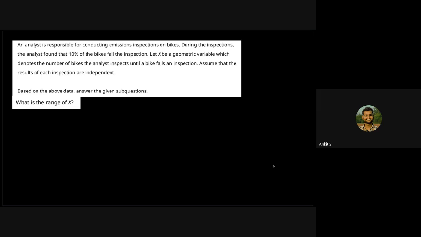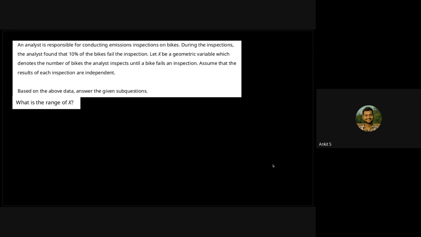You all must have played Ludo. When we play Ludo, we roll the die multiple times, and a person is allowed to start playing only if he or she gets a 6 first. The number of times a person will have to throw the die to get a 6 follows a geometric distribution. So in these kinds of situations we get a geometric distribution. Here also it's clearly written that it is geometric.